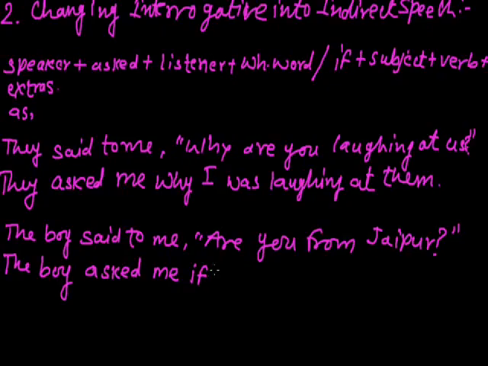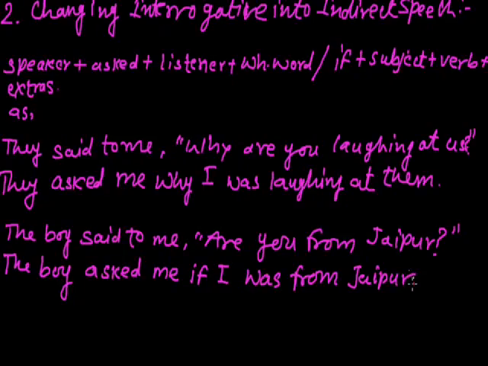Because if any question begins with the helping verb, we will use the connector if. And if the question begins with a WH word, we will connect the indirect speech with the WH word. But here the question is beginning with the helping verb, so we will use the connective if. After if we will write the subject, you will be changed according to me, and here I will write I. Are is changed into was, then from, then Jaipur.